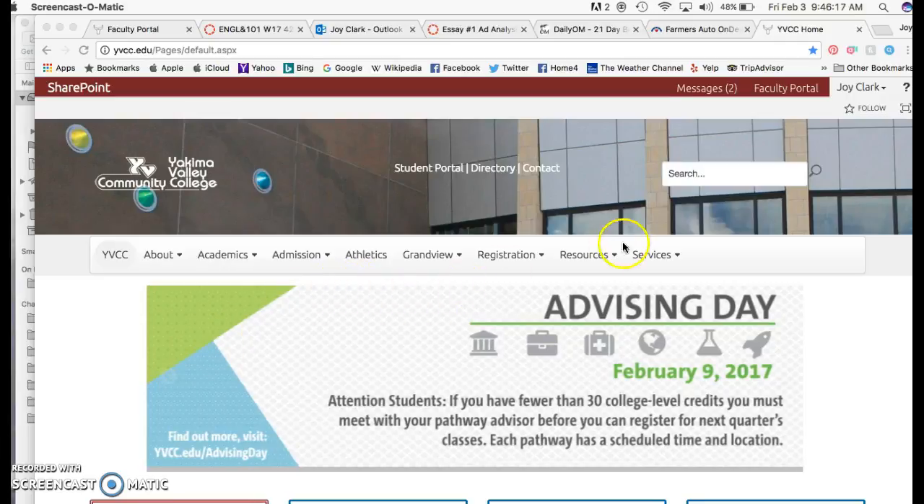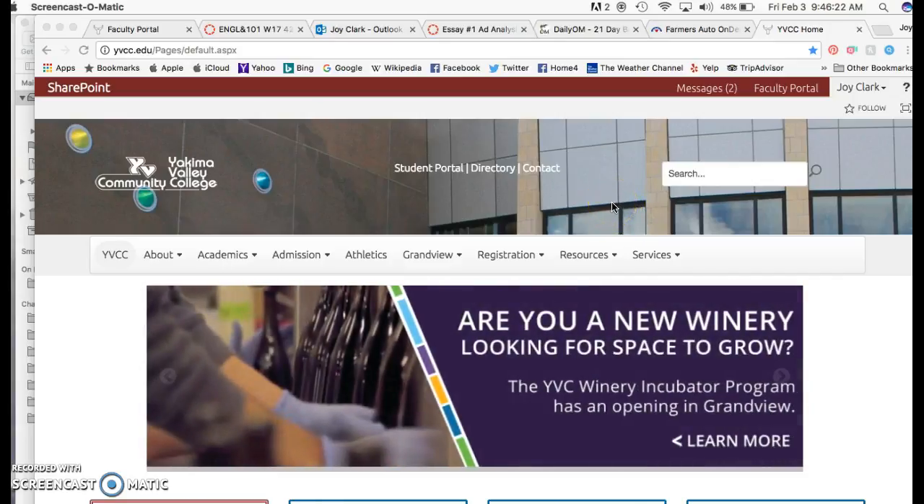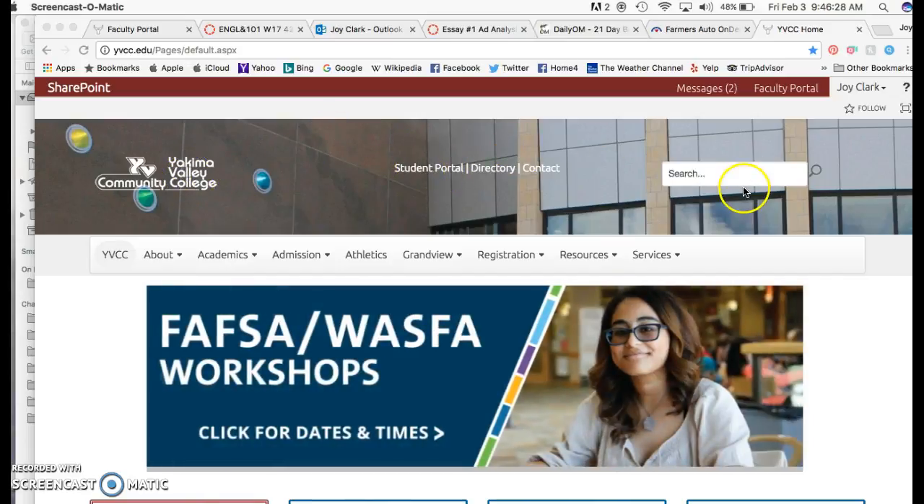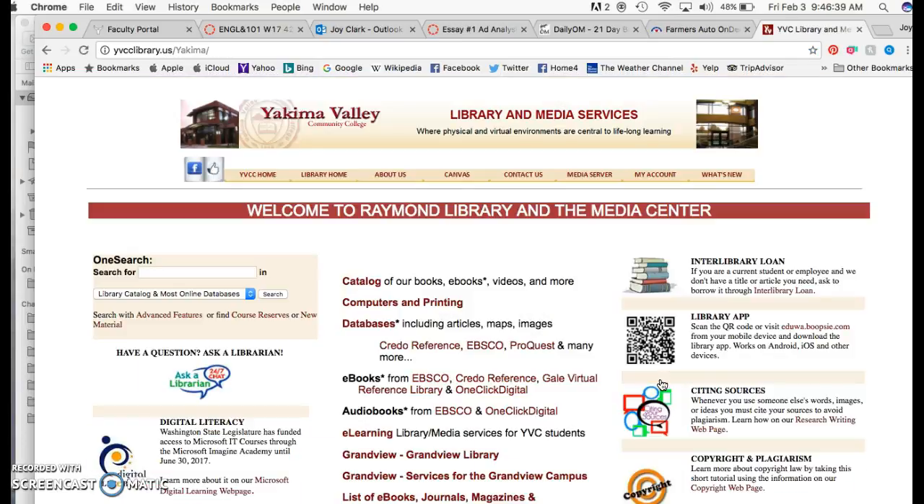I want to show you how to get to the library, the YVC library databases. Go to the YVC homepage, and then under Resources, scroll down to Raymond Library and Media Services, which will take you to the library page. Note that there is a one search option which searches what's available at the library, and it also searches most of the online databases that the library subscribes to.